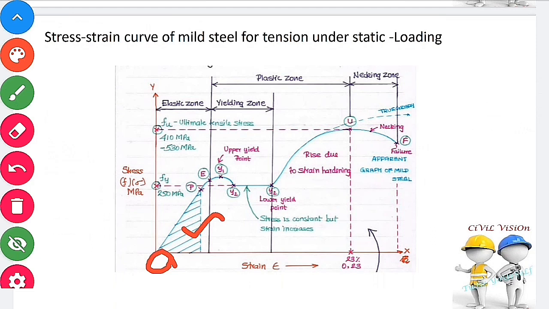The portion between O and E is called the elastic zone. In this zone, there is no permanent deformation after removal of load. It is also called the region of the stress strain curve in which the material remains elastic.